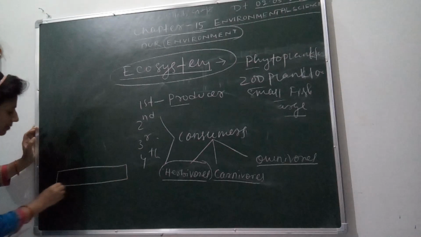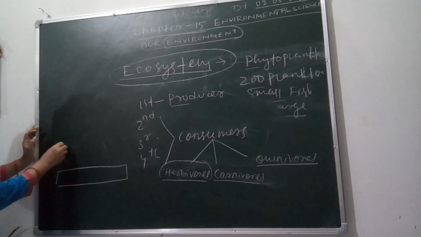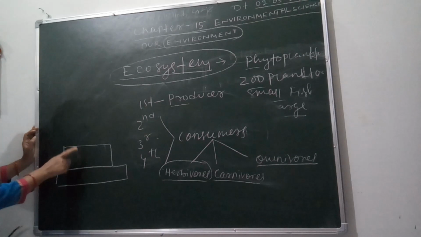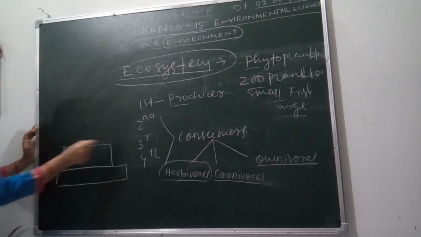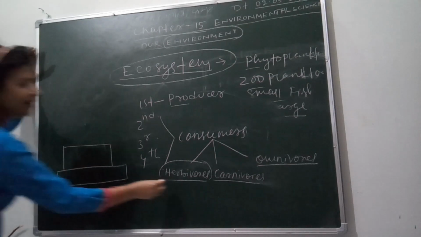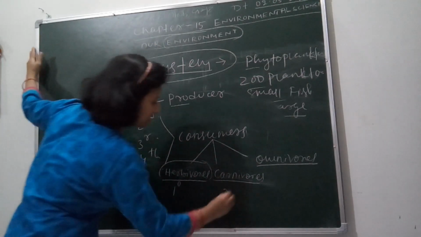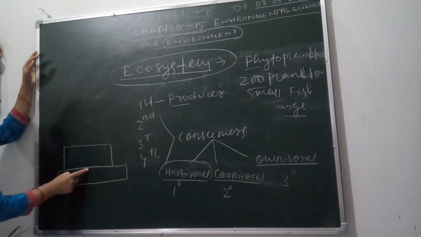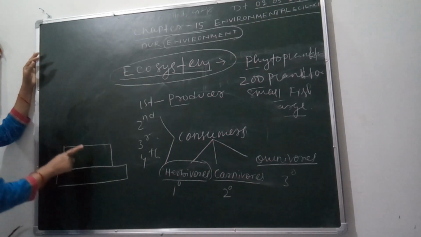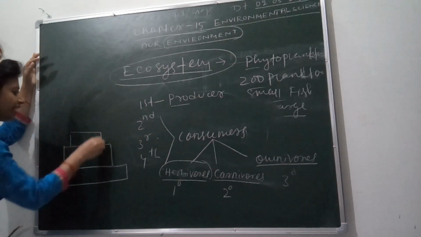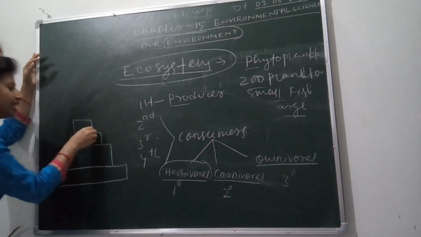Producers acquire the first trophic level. The second trophic level is acquired by the primary consumer. Again, consumers are, as I told you, primary, secondary, and tertiary. So producers acquire the first trophic level, then herbivorous or primary consumers, then secondary consumers, and then tertiary consumers.